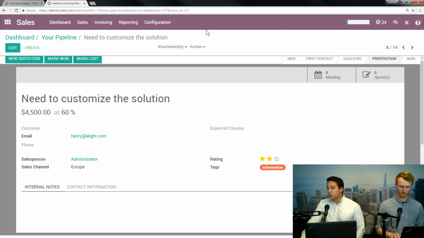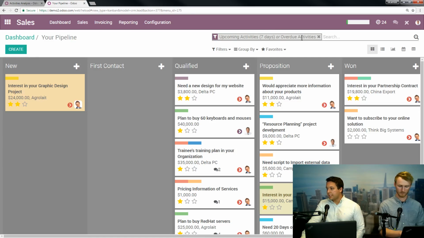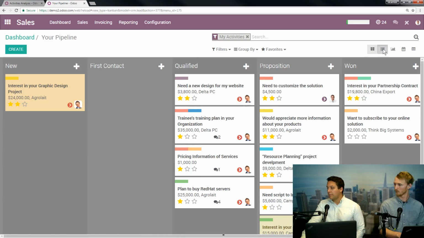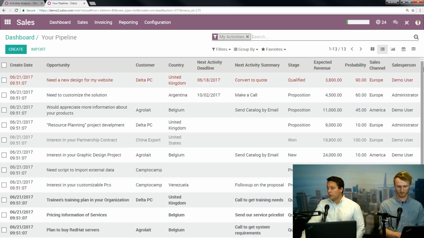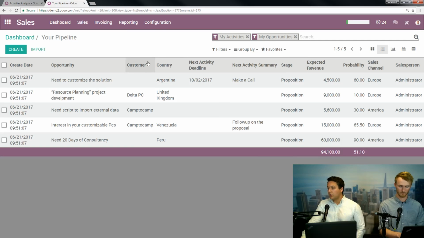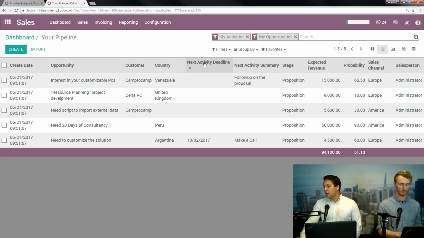Again, when I go into my pipeline and I see upcoming or overdue activities here, if I take that out, go to my activities right here, and I list these out on my opportunities, you can see all these different ones here, and you can see that this is the one we just did that is due on the 2nd of October. So you can see it's just going to live out there, and you can have it sorted by next activity deadline, so whenever the things are due. And that's what I do as well. So things that don't have to happen until later are at the bottom, and you have the most important things right here at the top.